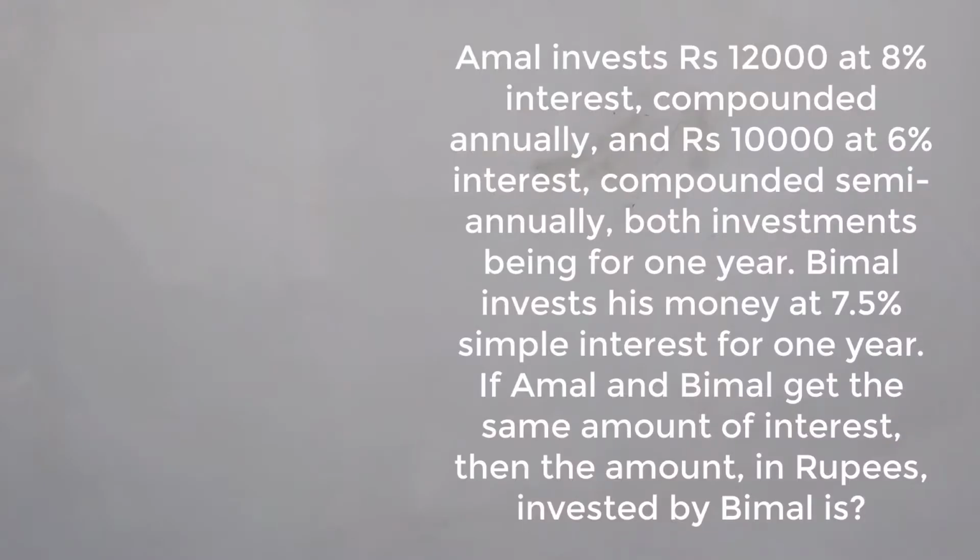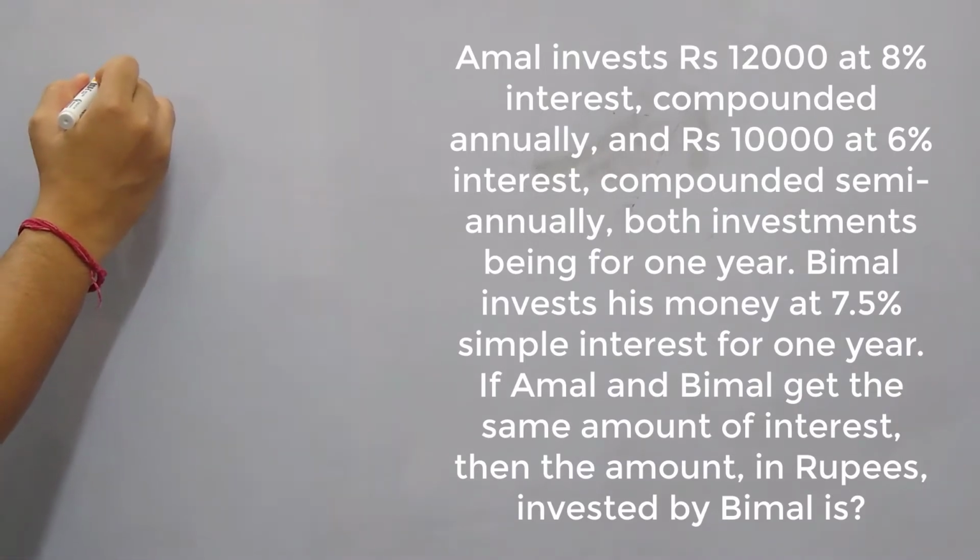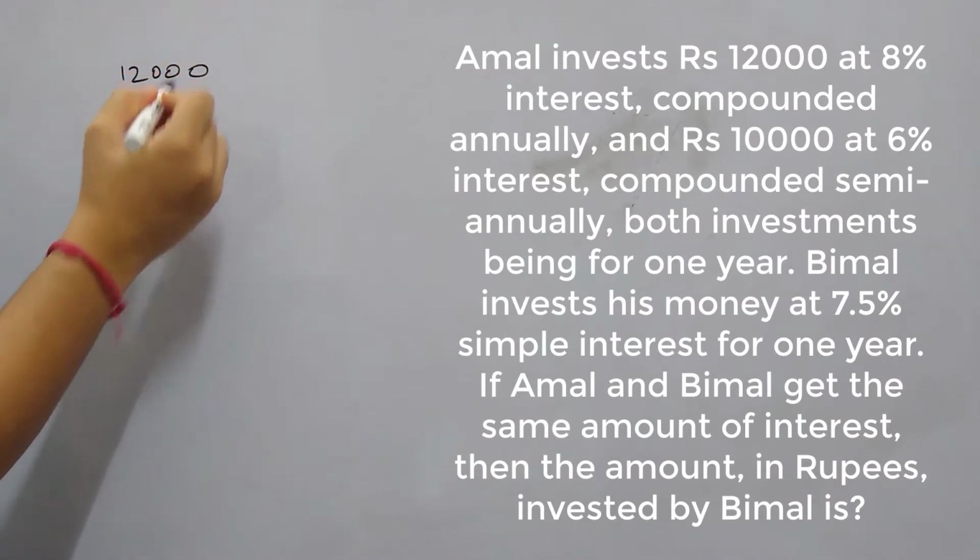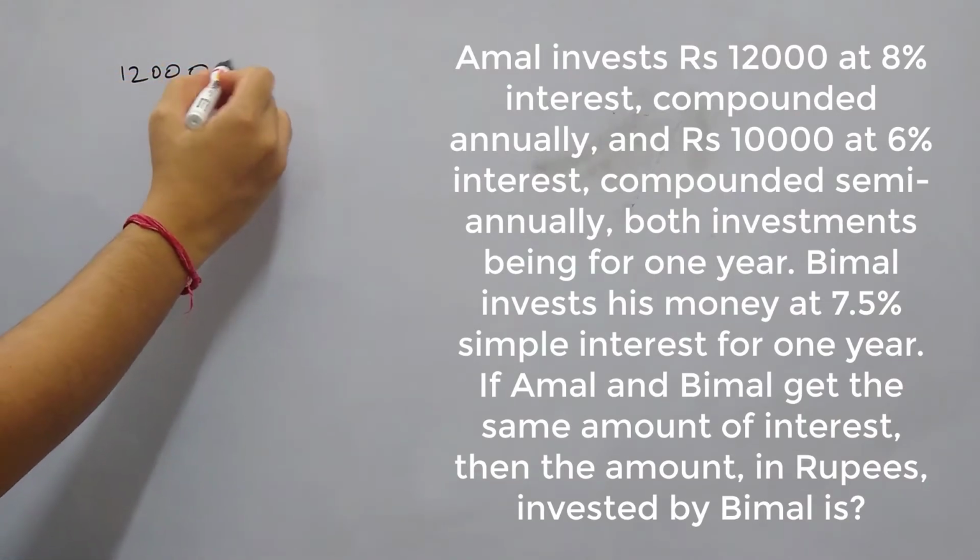Let's start. This is a TETA question from CAT 19 paper. Amal invests rupees 12,000 at 8% interest compounded annually and rupees 10,000 at 6% interest compounded semi-annually. So Amal is doing two types of investments. First one is with a capital of 12,000 and the rate of interest is 8%.